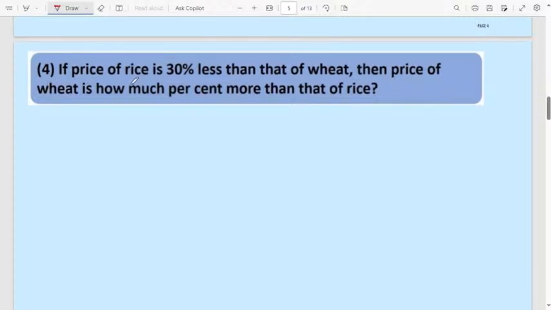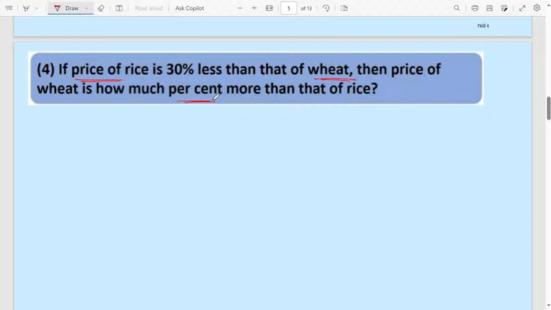Next, fourth question. If the price of rice is 30% less than that of wheat, here they are comparing the price of rice with wheat. Then the price of wheat is how much percentage more than that of the rice? Here we don't know the wheat price or the rice price.